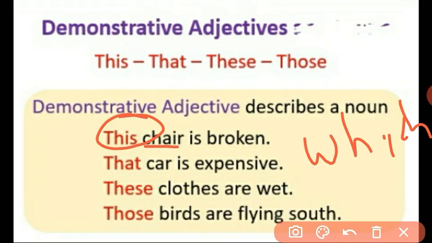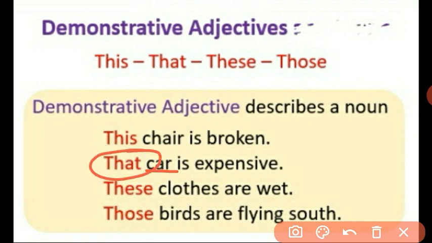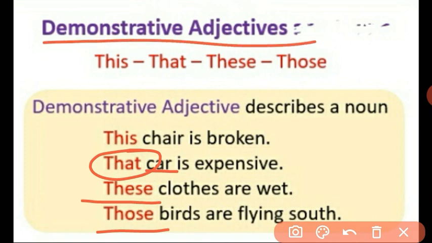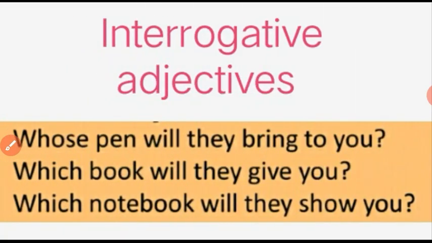In the next example, that car is expensive. Noun, car. Which car? Answer, that. So here the word that is the demonstrative adjective. In the next example, these, and the last one, those, are examples of demonstrative adjectives. Let us see the next kind. Interrogative adjectives. What is their use? They are used to ask questions.